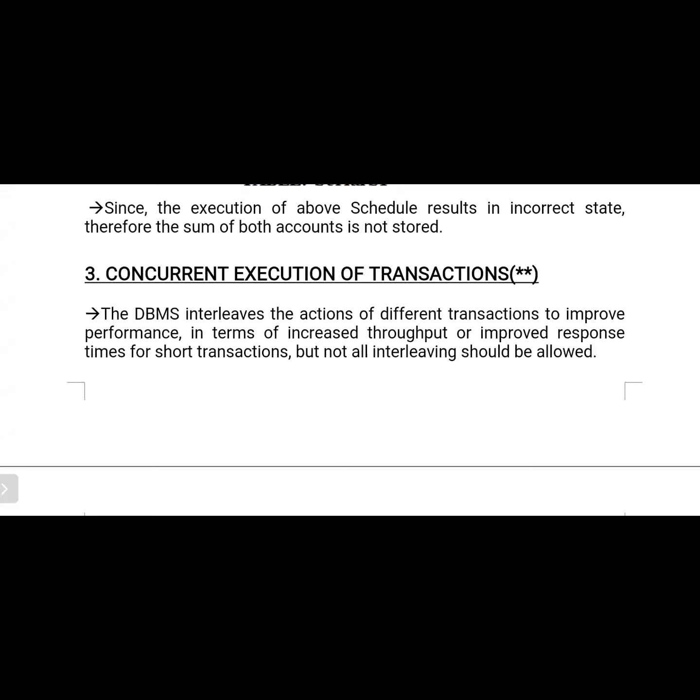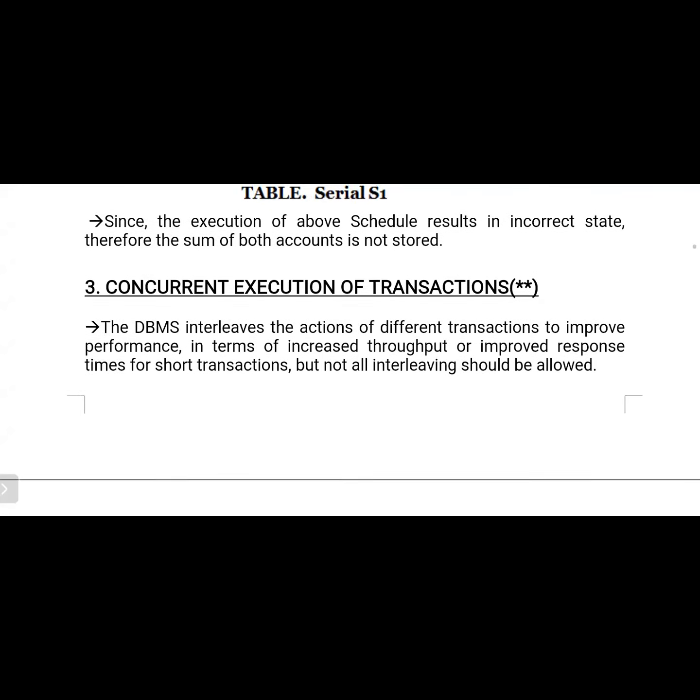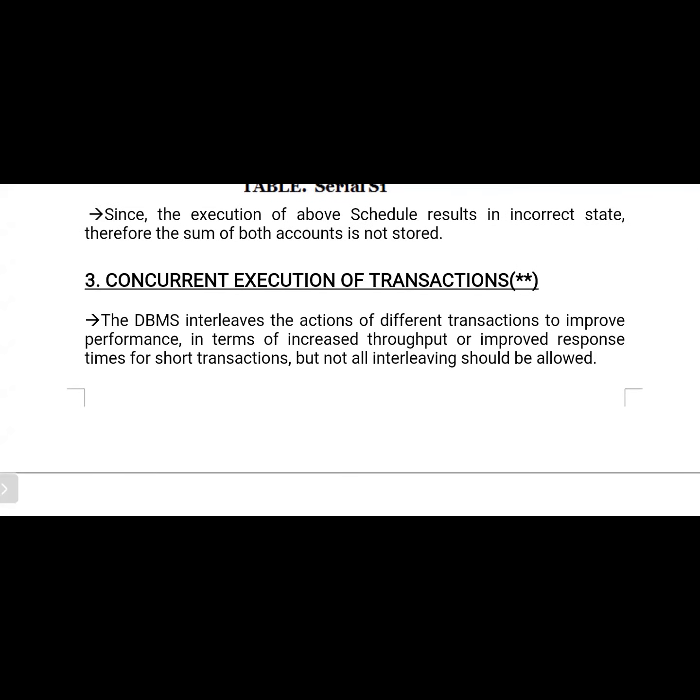So what is serializability? For example, if you execute some transactions in a serial schedule, and the same transactions with the same data items are executed in a non-serial schedule also, and these two schedules produce the same result, then that is the property of serializability. We can clearly say these two transactions maintain serializability.